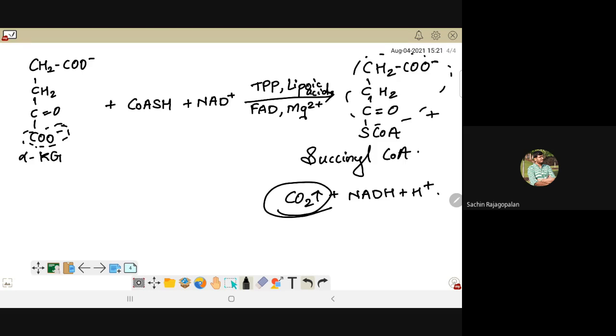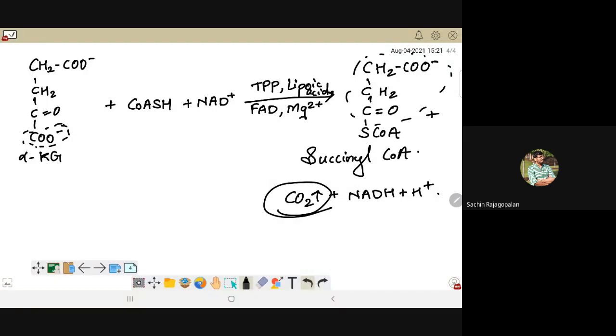So this could be your question, which is the only dicarboxylic acid or which is the only 5 carbon compound found in TCA. What will be your answer? Can you tell me? Alpha keto glutaric acid. Is that very clear?